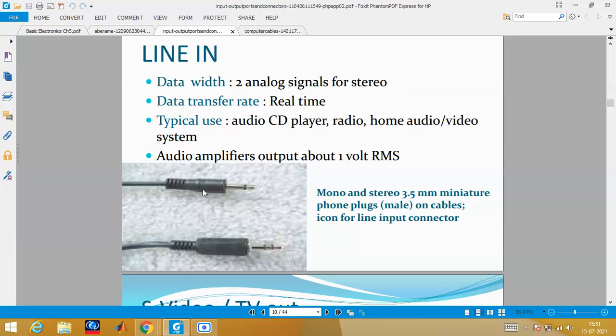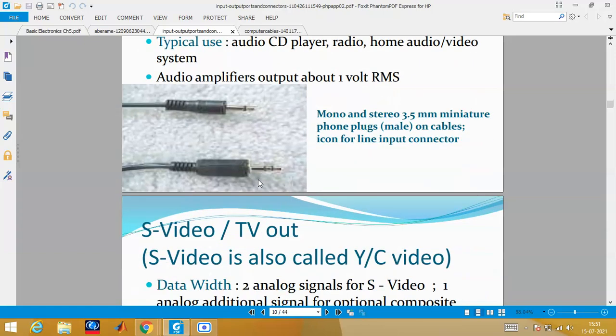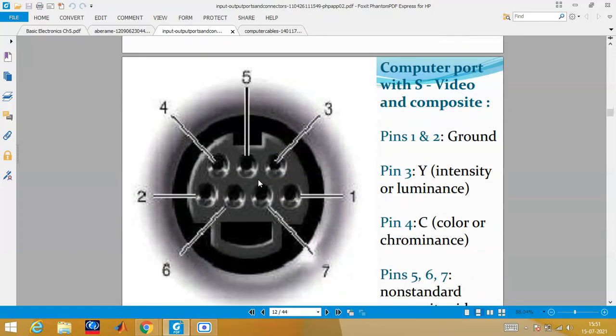These are different sorts of wires depending upon their size. This is a 3.5 mm miniature phone plug on cable icon to the line input connectors. You will have seen it at home in a CD player, in a video system, and in an audio amplifier also. So this is nothing but the S-video and composite.